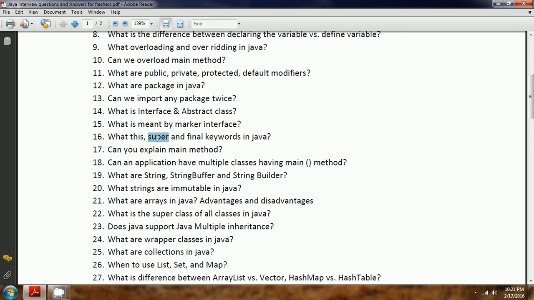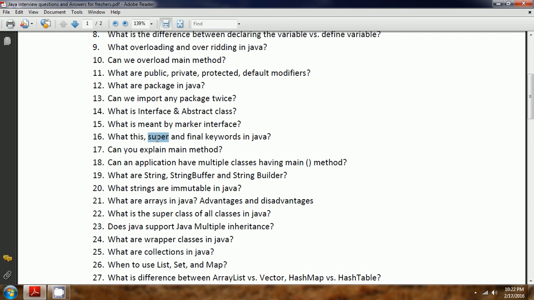Now if you want to represent the current class, that means the subclass object, then you can say this.employeeID, for example. If you want to represent the same property in the superclass, then you can say super.employeeID. That means you are referring to the superclass. Similarly, this.subMethod means the current object is invoking it, and super.methodName means it is going to invoke the superclass method.